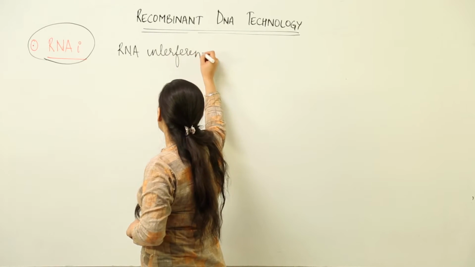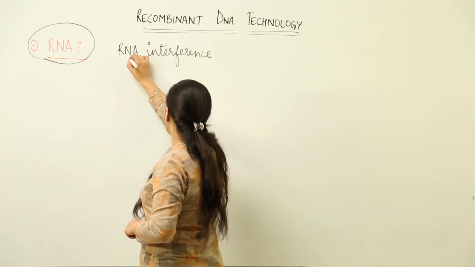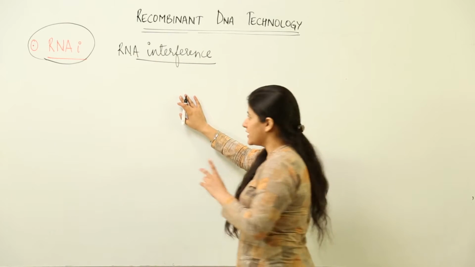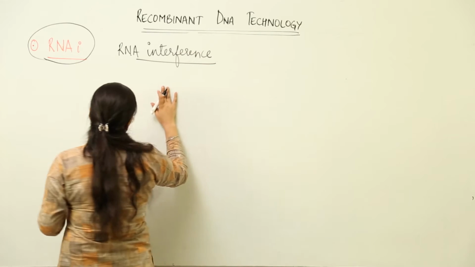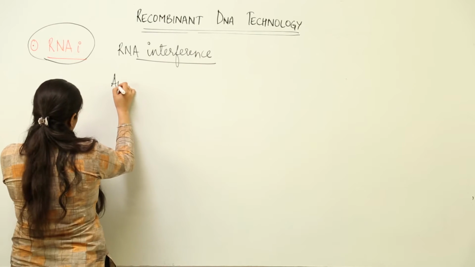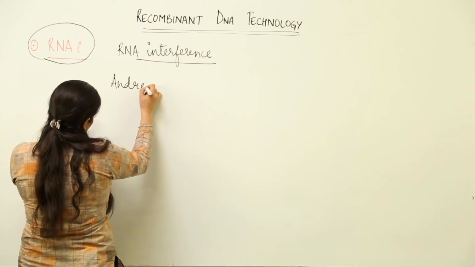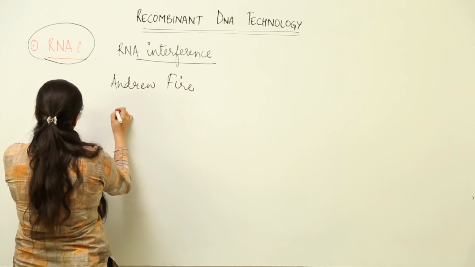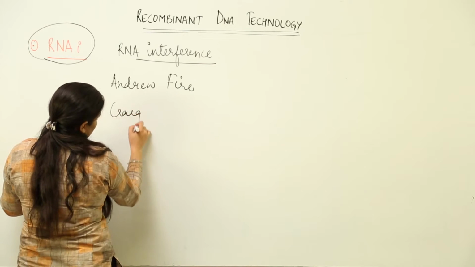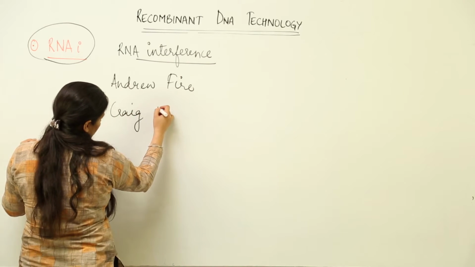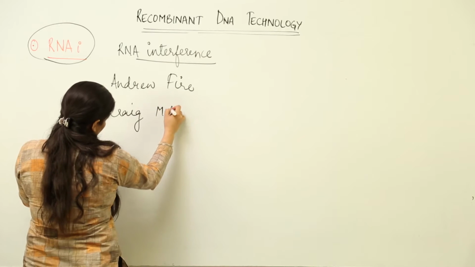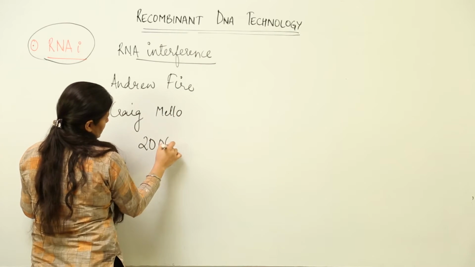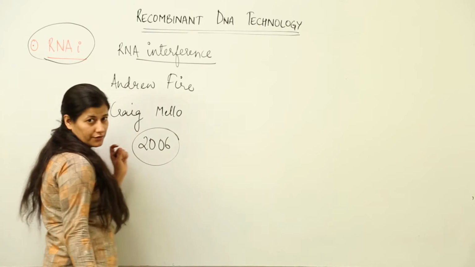Now it is such an important process that two scientists who studied this, Andrew Fire and Craig Mello, got the Nobel Prize for RNA interference in 2006. That is quite recent. So what was this RNA interference? It has its application in agriculture as well.